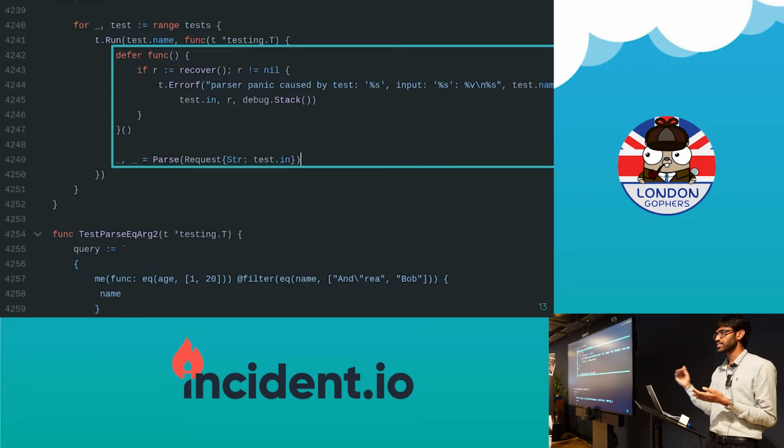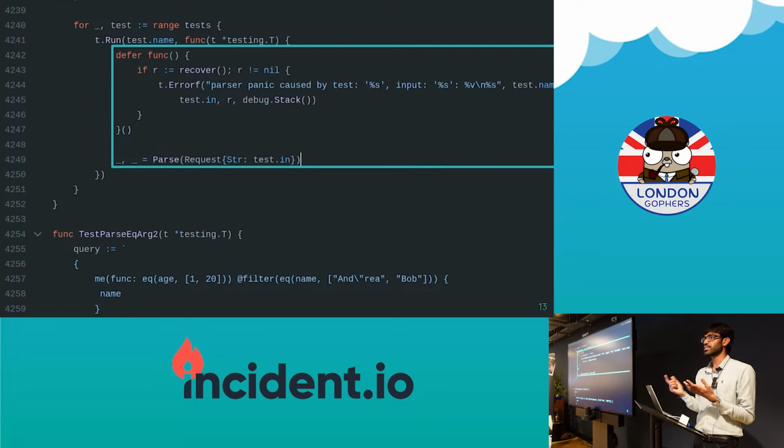And the way we write our test is we call the parse function. Because it's a fuzz test, we'll get really random strings as our query. It is possible that we return an error. Maybe it's a reasonable query and we are able to parse it. But in either case, it should not panic. That's our invariant in our fuzz test. And so we write a defer and call recover. So if there's a panic, we'll call recover, and then we'll know that there was a panic and we'll fail our test.